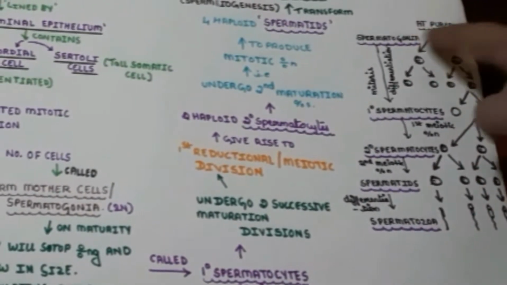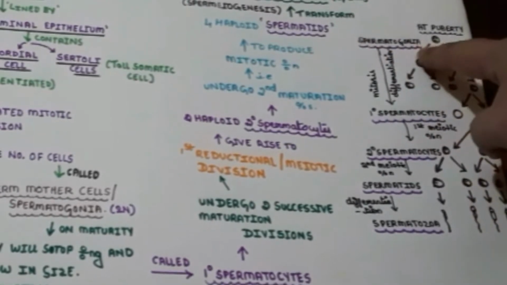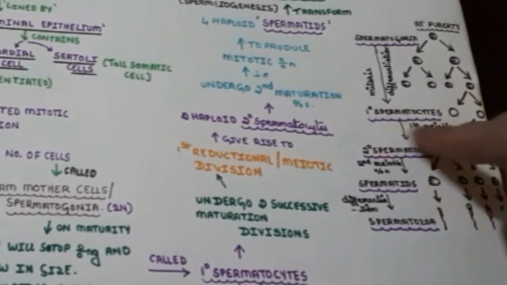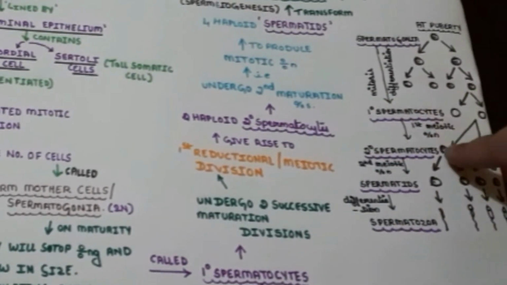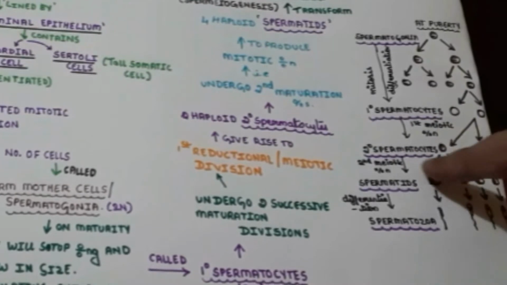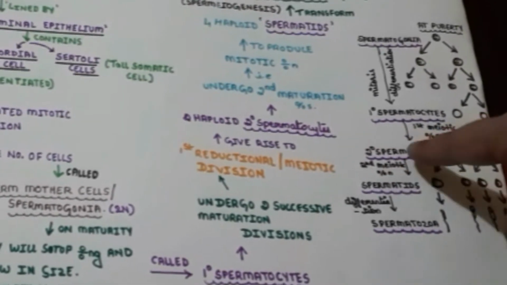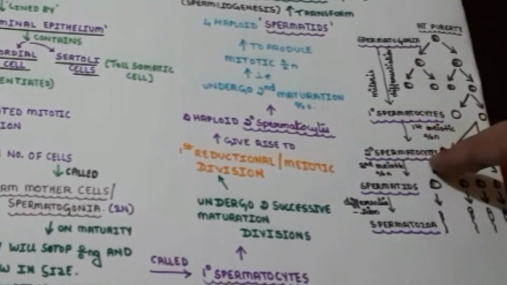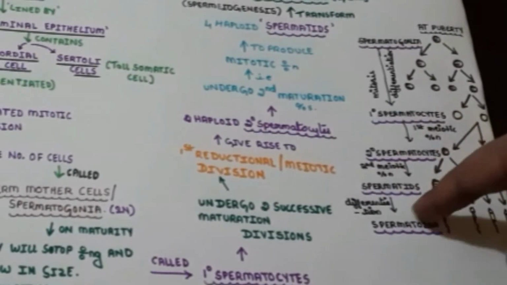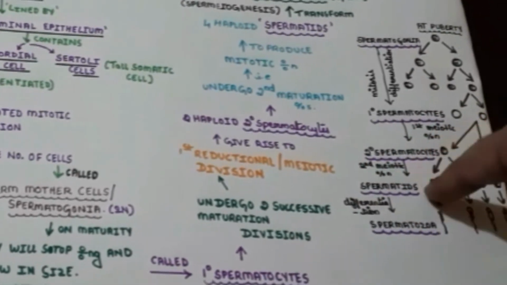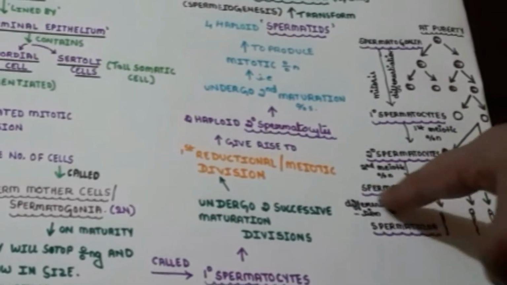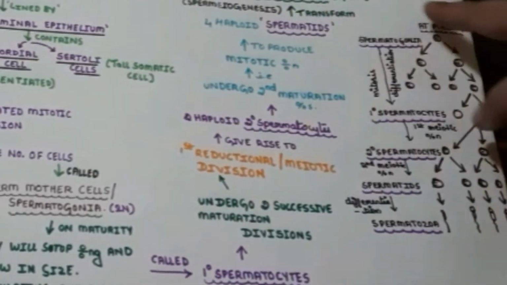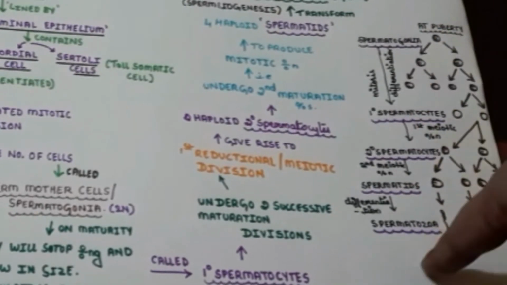Here is the flow chart where you can see the steps involved. At puberty, the spermatogonia undergo mitotic differentiation to form the primary spermatocytes, which undergo the first meiotic division to form the secondary spermatocytes. The secondary spermatocytes undergo the second meiotic division to form spermatids, and these differentiate to form spermatozoa, that is the sperms. This whole sequence can be represented in the form of this diagram.